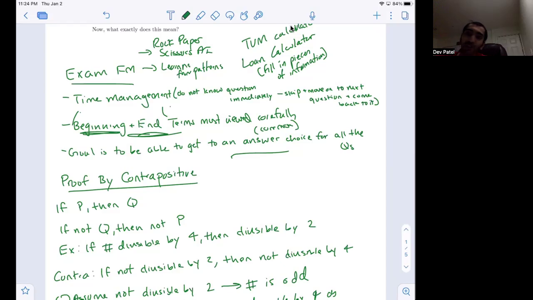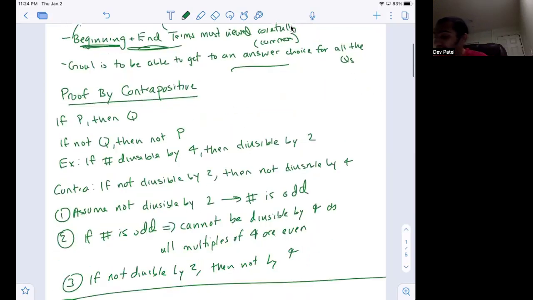So checking over your work, you can always forget about checking over your work just purely based on the amount of time that you have for the exam. So the goal is to get to a point where you have an answer choice for all of the questions. And if you're able to do that, then you'll be able to maximize your score.